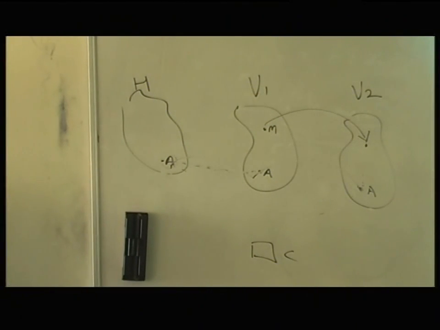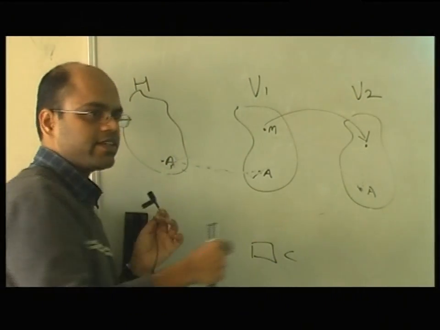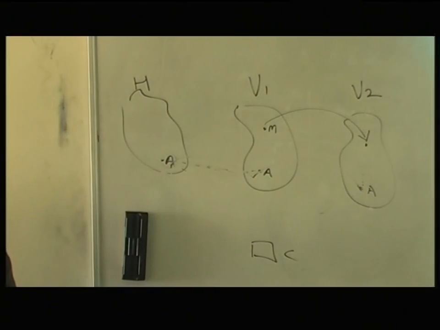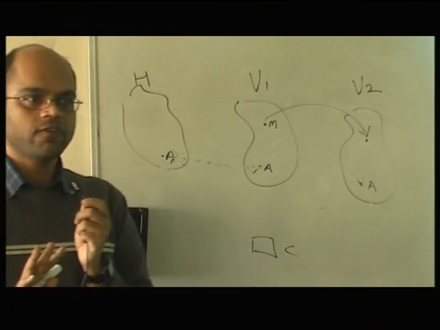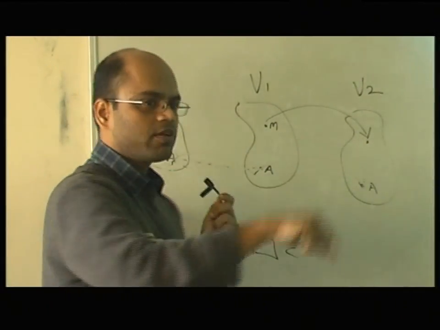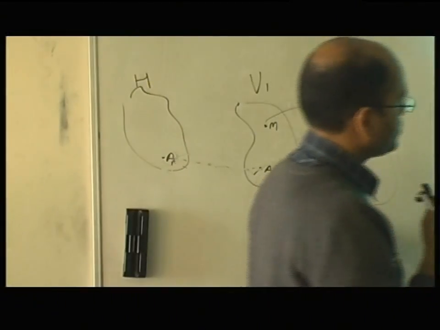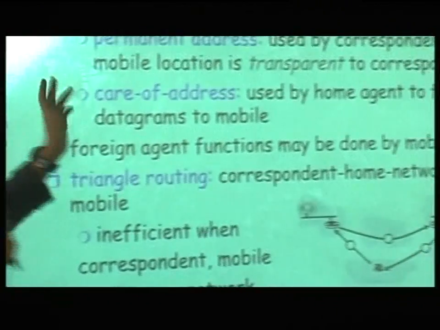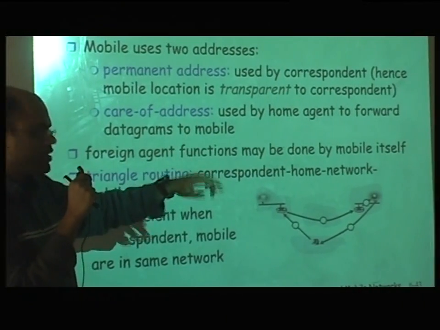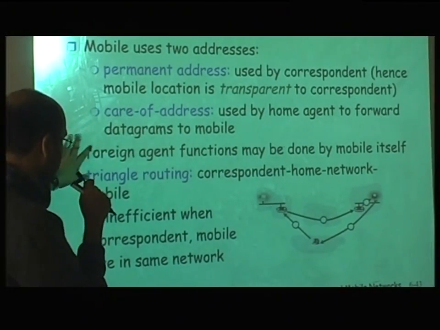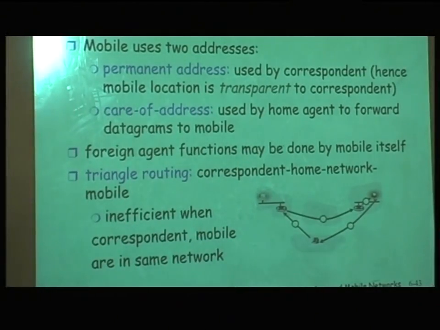So what we are doing is just extending it. Instead of communication between all of these, we are just extending it. So it's like a daisy chain. You connect one hop to another hop and a second hop and a third hop, and you can continue doing this. So this is also fine, but the packet has to jump from one agent to another agent to a third agent and so on. These are two ways, and you can use either one of these. Foreign agent functions can be done by the mobile itself. It can be the function of routing. So it's not important. And since it is all indirect like this, it's also called triangle routing.